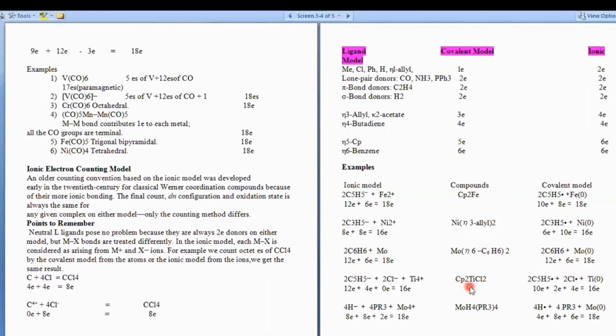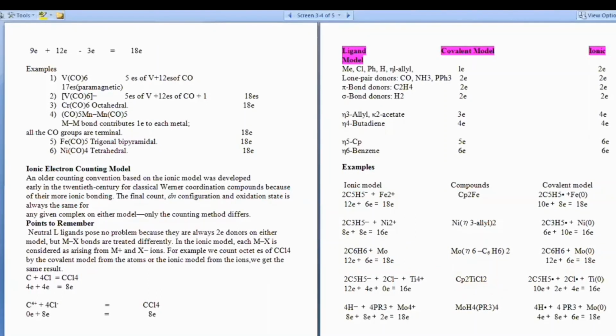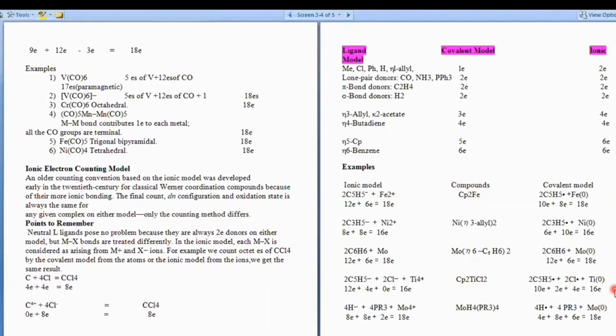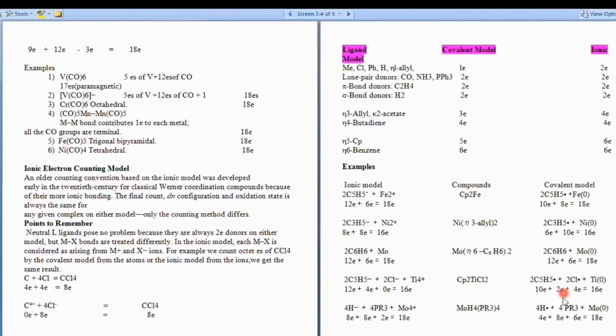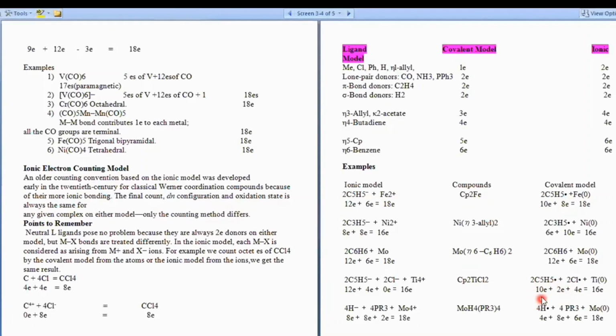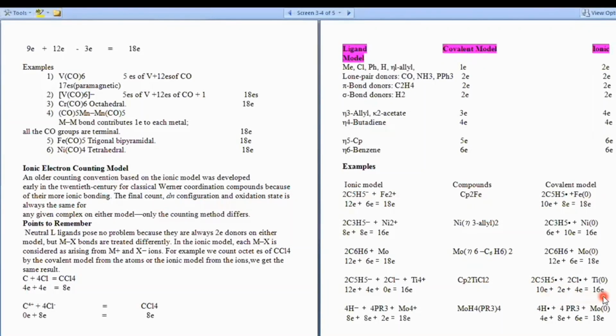Consider the fourth example, TiCp2Cl2. Here we know that in the covalent model, titanium in the 0 oxidation state has the electronic configuration of s2d2, so it will contribute 4 electrons. 2 Cl means they will give 2 electrons, and 2 eta-5 means a total of 10 electrons. So there will be 16 electrons in this complex.